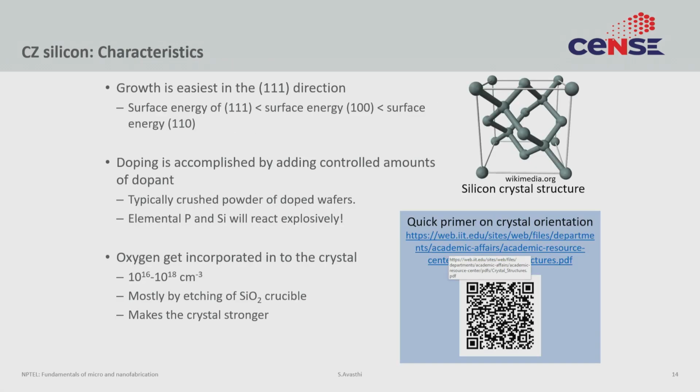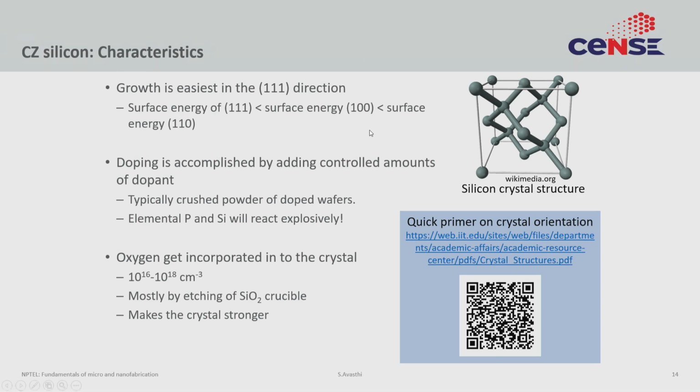Now, what are the characteristics of this ingot? First thing is what seed you selected. Whatever seed you select will decide the orientation. The easiest growth is done along the 1-1-1 direction. That is just the property of silicon, because the surface energy of 1-1-1 is less than 1-0-0, which is less than 1-1-0. This is what decides how hard it is to make other orientations.